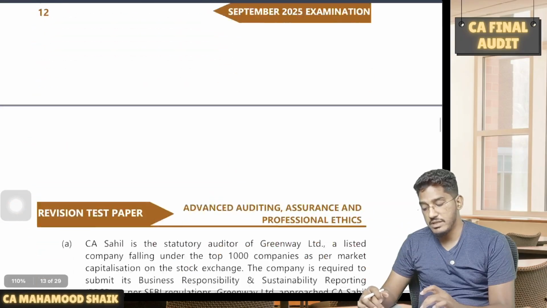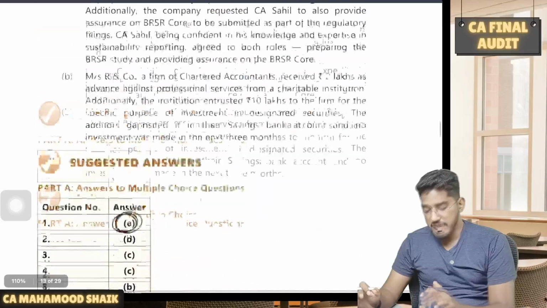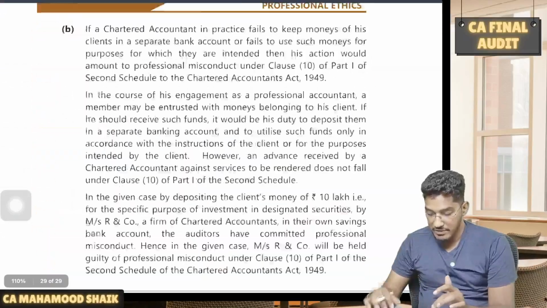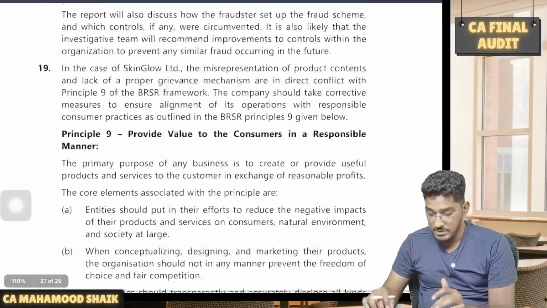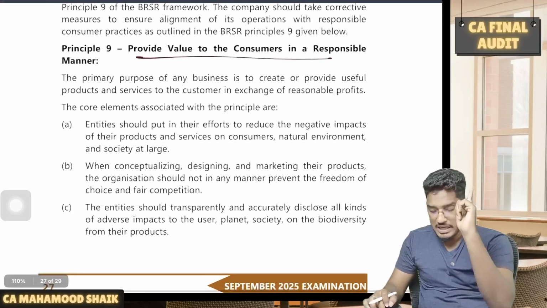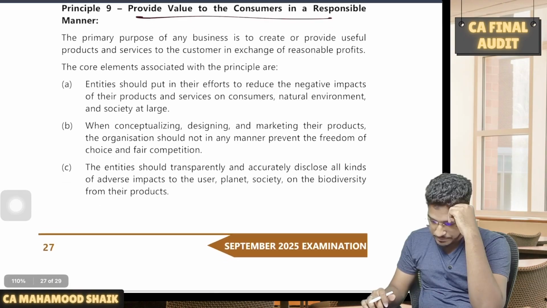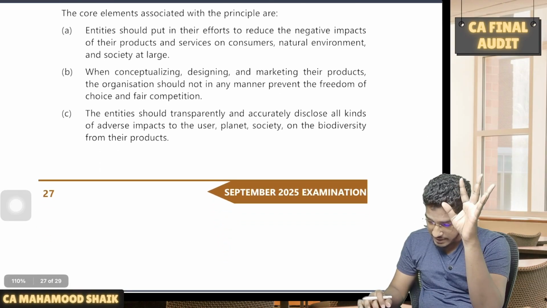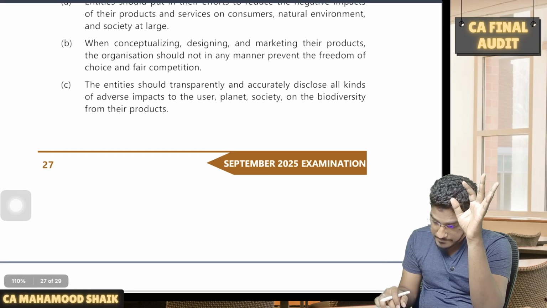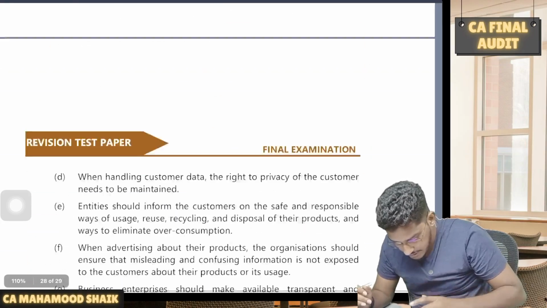As we all are aware, in the BRSR framework, we have 9 principles. This is something relating to the 9th principle. If you have a look at the 9th principle, this is what it says, which is dealing with providing value to the customers in a responsible manner. And particularly here we have various aspects. Keeping in mind the facts of the question, which points are violated here is this one. So which are the specific things highlighted in the question, I will show you.